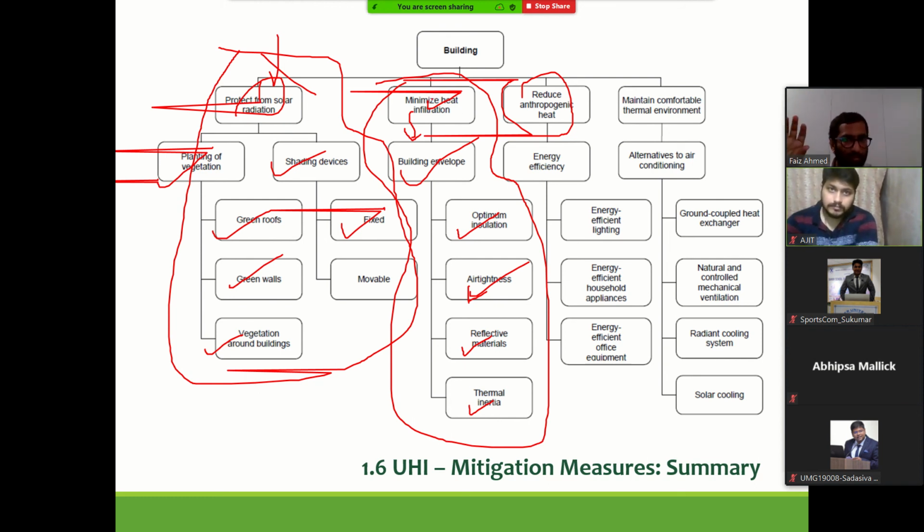This is how buildings are further devised or further enhanced to keep the heat from coming in. This is anthropogenic heat, other heat. Use of energy efficient lighting, energy efficient vehicles and transport, and so on and so forth.